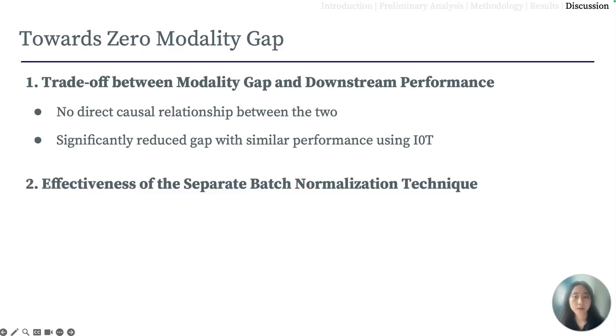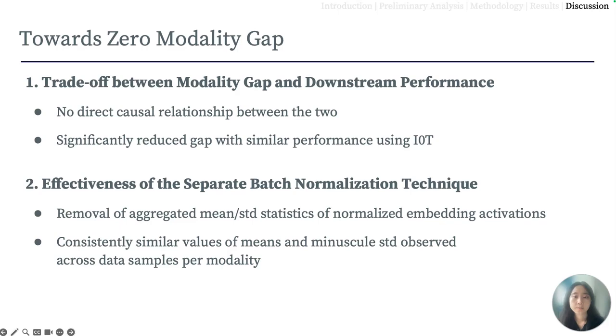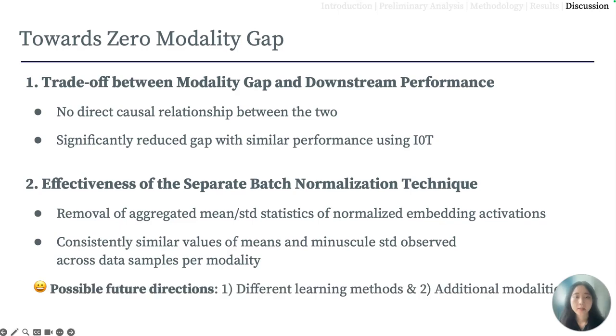The effectiveness of our proposed separate batch normalization approach comes from removing the aggregated mean and standard deviation statistics of the normalized embedding activations, which effectively removes the constantly similar values of means and minuscule standard deviation observed across data samples per modality. Future works could possibly delve into different learning methods and additional modalities such as video and audio.